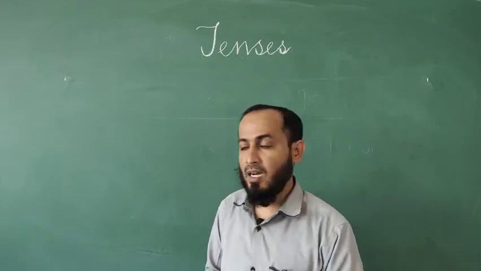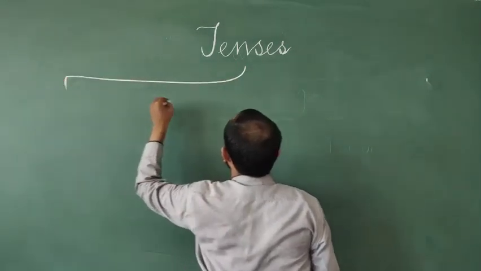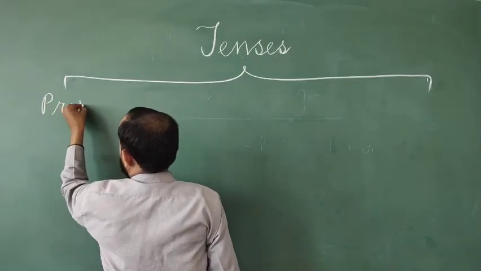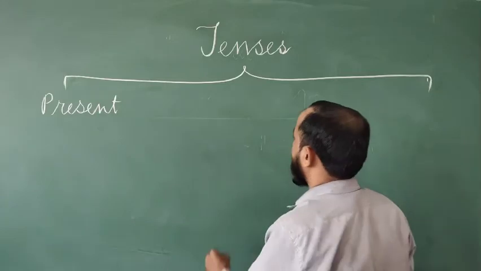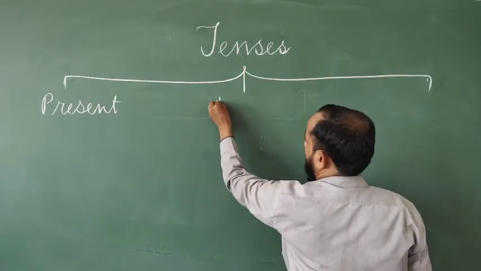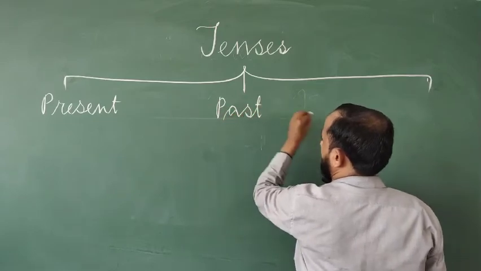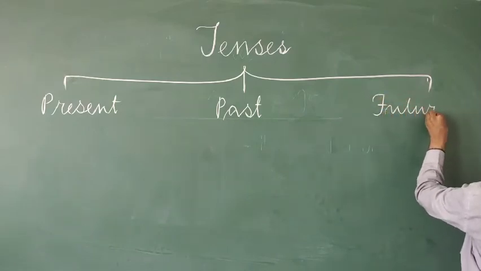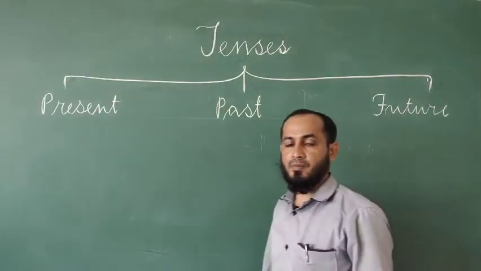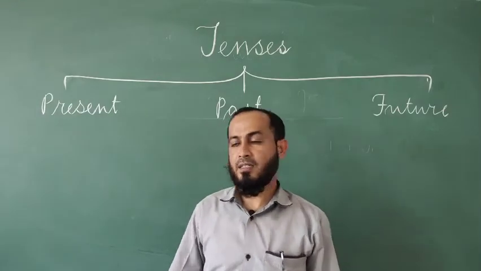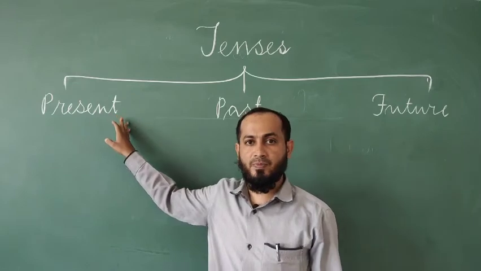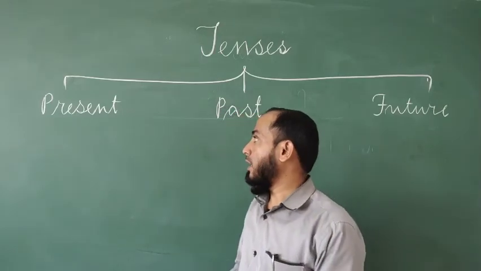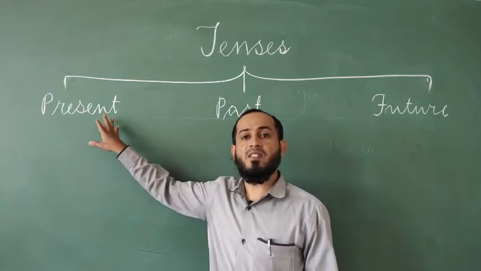They are present, past and future. As I told you, there are 3 tenses: present tense, past tense and future tense. Clear?